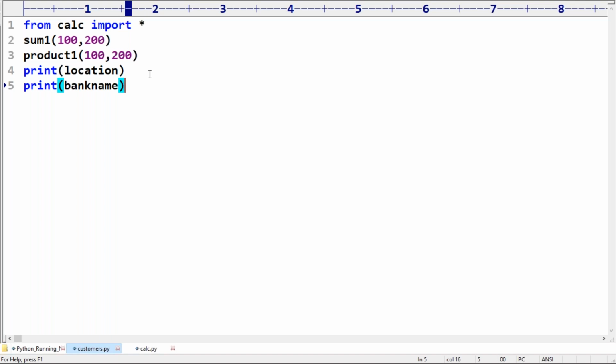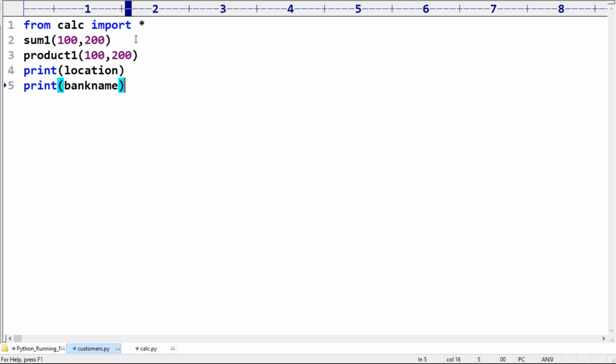Based on your comfort, anything you can use. Import star is not going to work out. It is not Java, import java.util.star. No. Here from import we require to use.